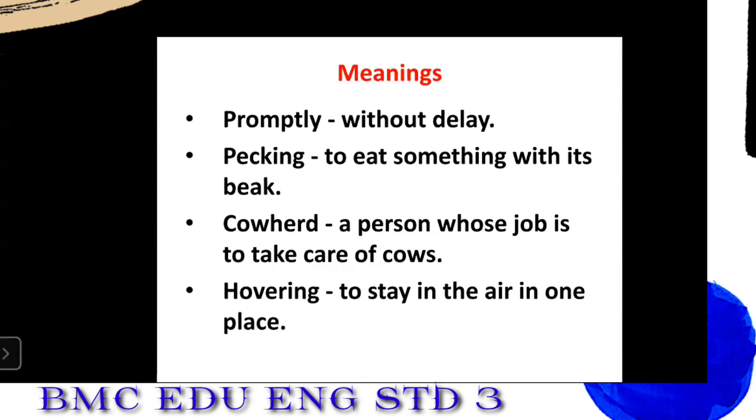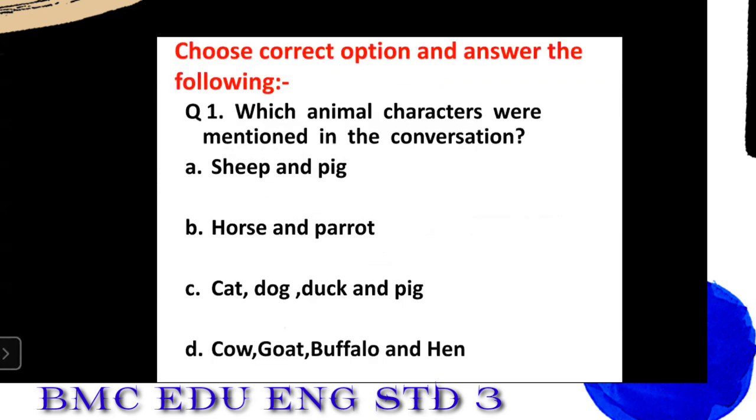So, you understood the meaning, student? I also told you the sentence so that you can understand it properly. Okay? Promptly, pecking, cowherd, and hovering. Okay? Next. Next, we come to the question and answer session. Student, you have to answer me through the chat box. Okay, I will read the question as well as the four options. Think and select the right option. Also, after your answer, the answer here will appear in red color. Okay, students? So let's start with the question number one.